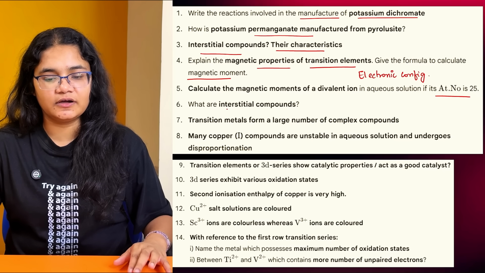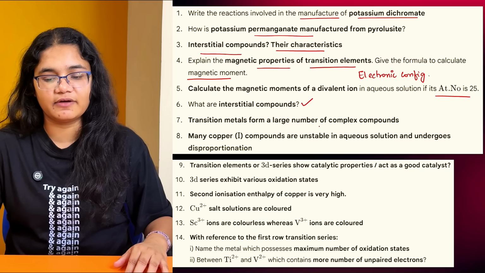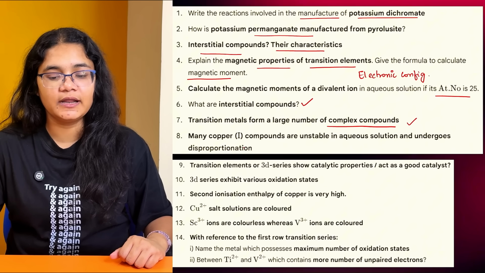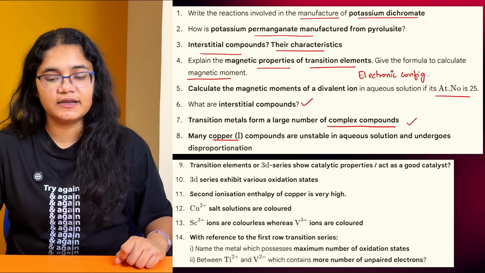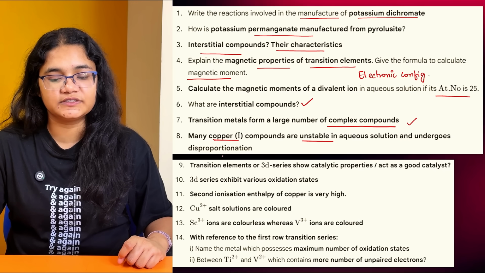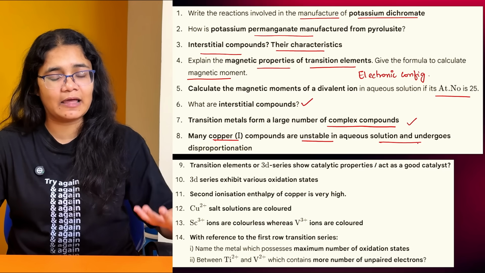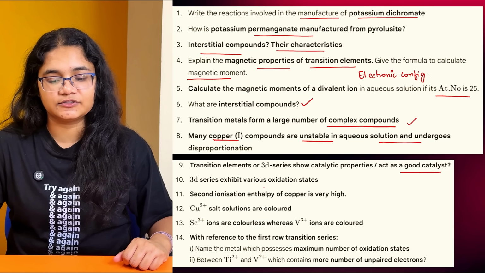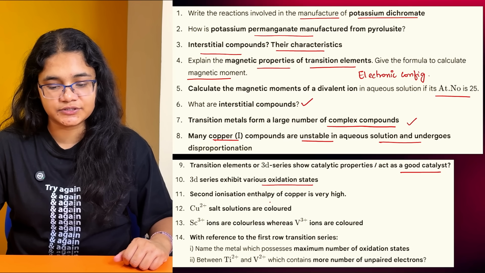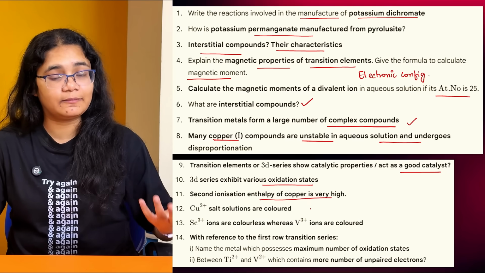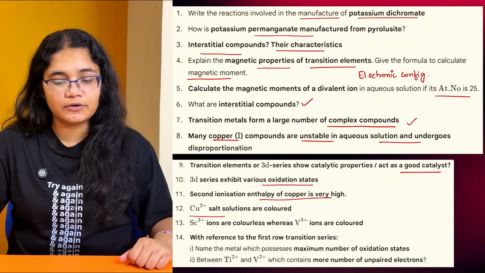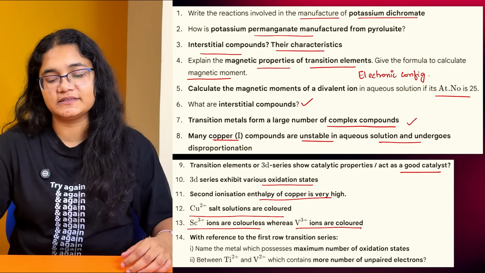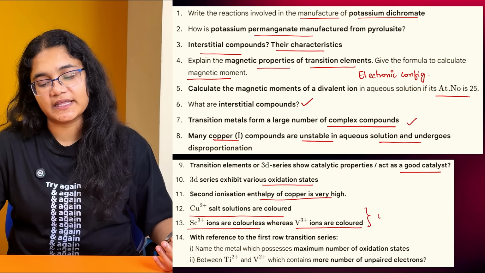Next, interstitial compounds we have already discussed. Then why transition elements form a large number of complex compounds, this is important. Then copper 1 is unstable and it undergoes a disproportionation reaction. So why does that happen and what is the reaction, that you should know. Then why transition elements act as good catalysts, why they show variable oxidation states, why the second ionization enthalpy of copper is very high, why copper 2 plus ions are colored, why scandium 3 plus is colorless whereas V3 plus ions are colored. So this is all because of unpaired electrons.